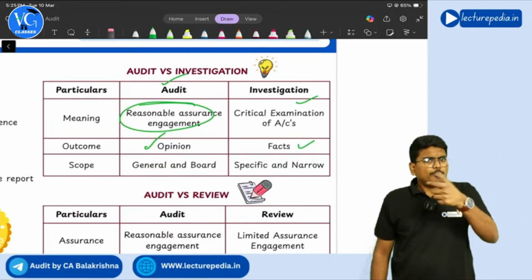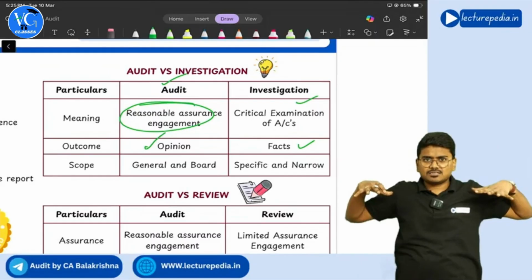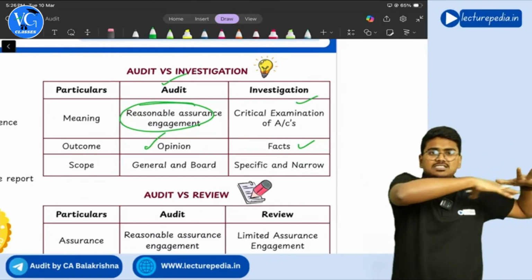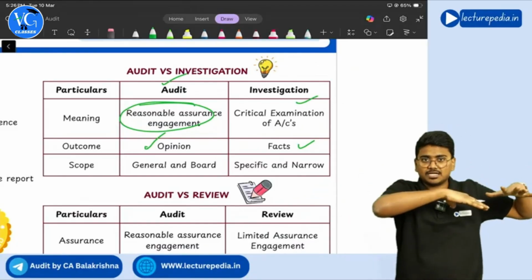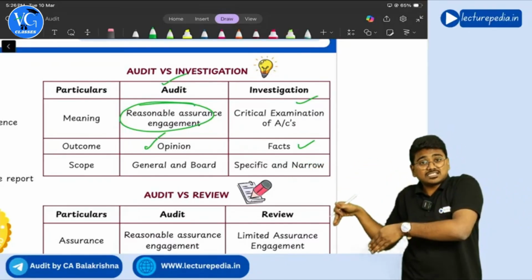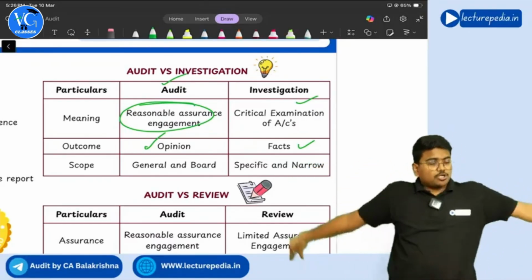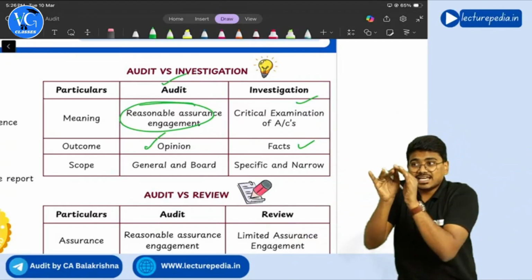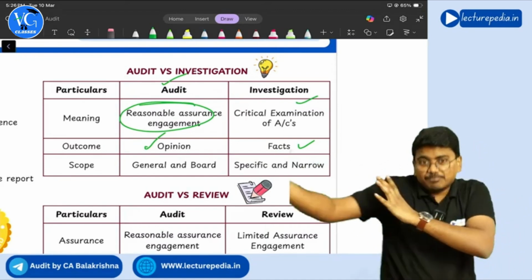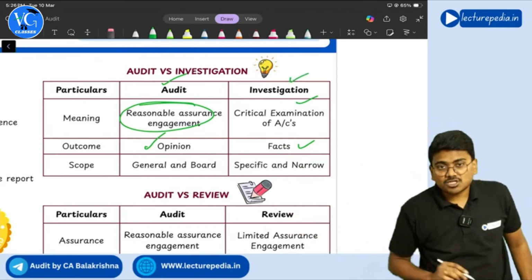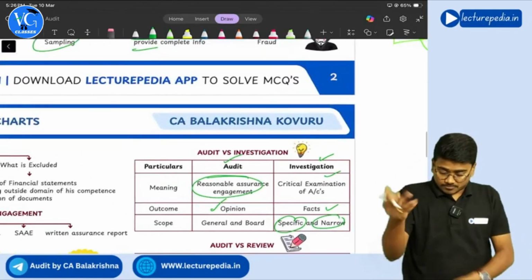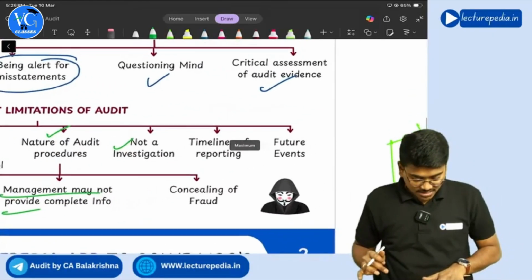And the scope of audit is broad, right? So you will cover each and every area of the financial statements, each and every area of the entity, right? Broadly you will cover every area, and it is general. But investigation is not like that. You will not cover all the areas. Only areas that got affected by fraud you will cover, but in depth. Understanding? So in case of investigation it is specific and narrow. So we have also completed differences between investigation and audit.